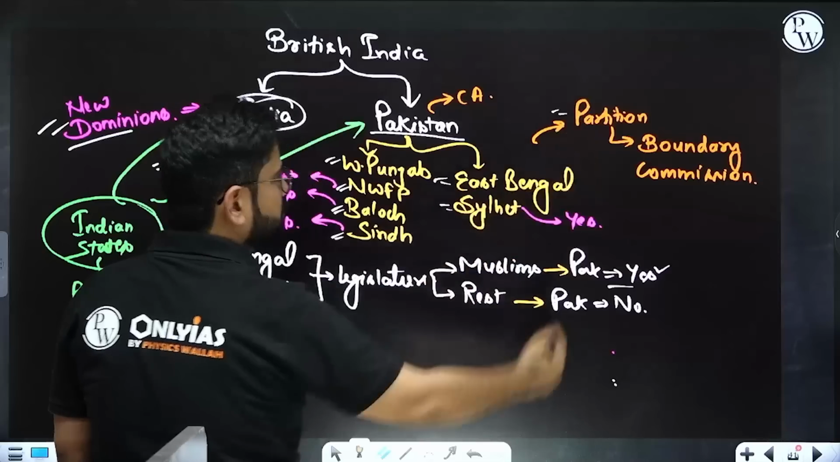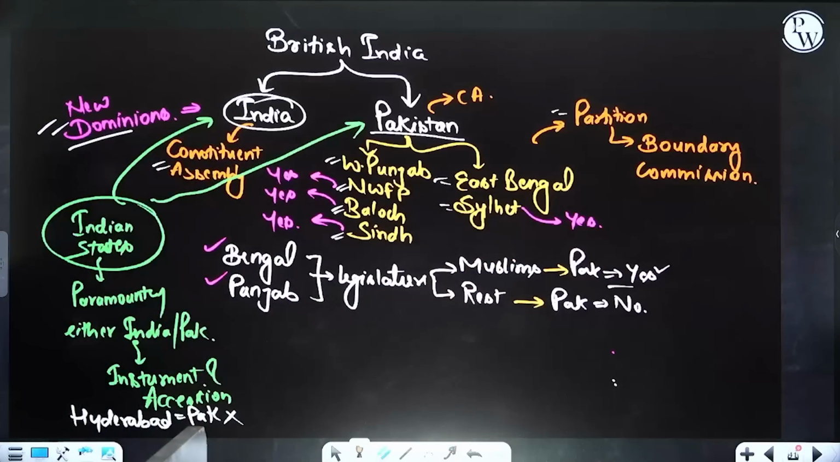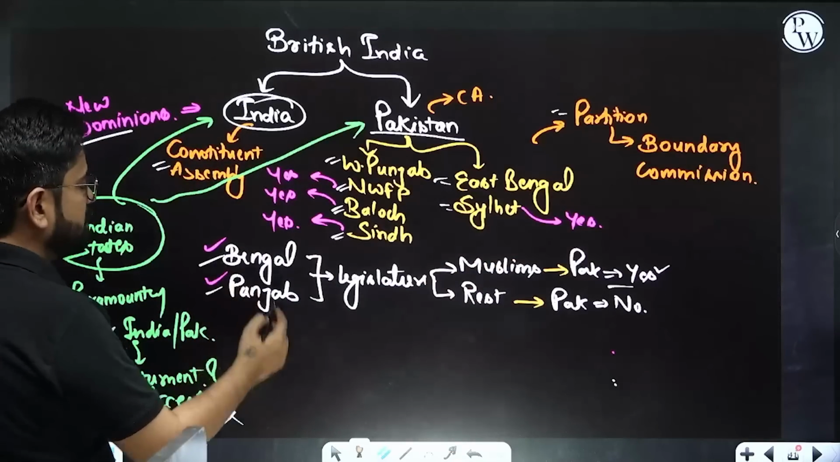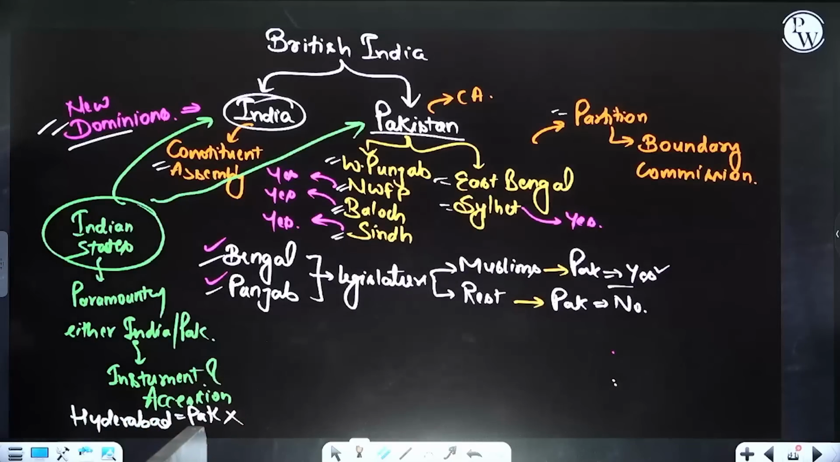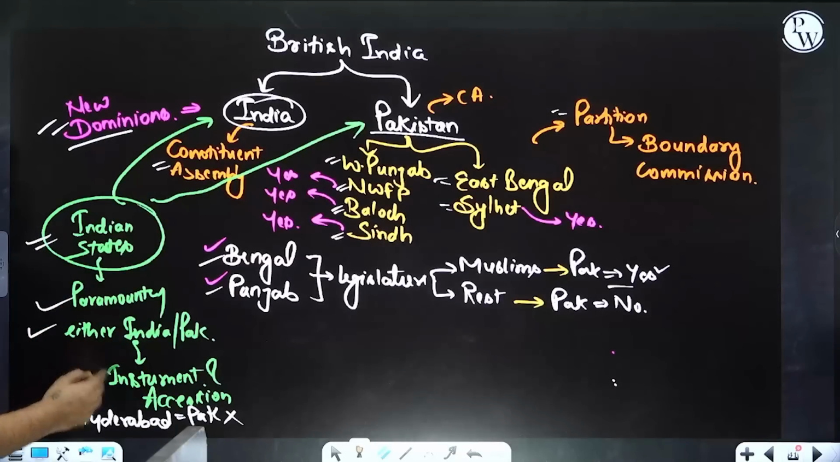Similarly, a boundary commission will be formed. Similarly, the Bengal and Punjab legislatures will also decide whether they want this partition. For the princely states, paramountcy lapsed, and they were supposed to join either India or Pakistan. For that purpose, they were supposed to sign the instrument of accession.